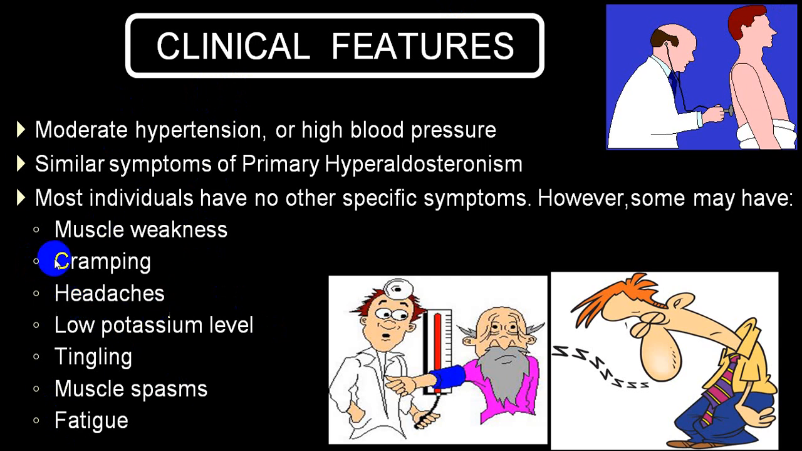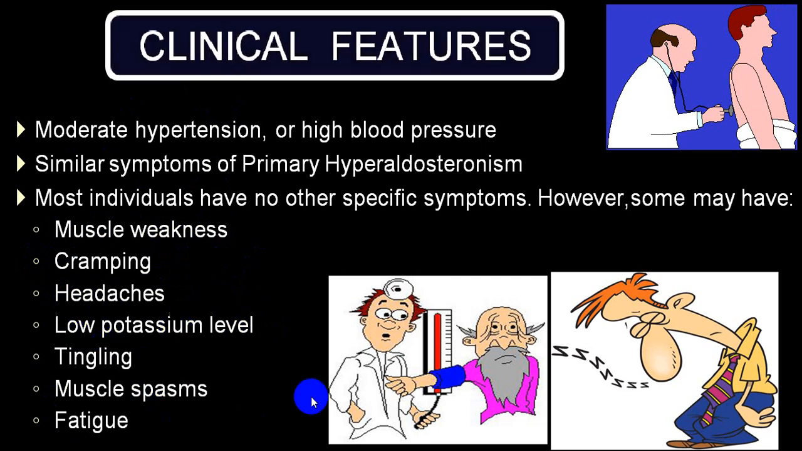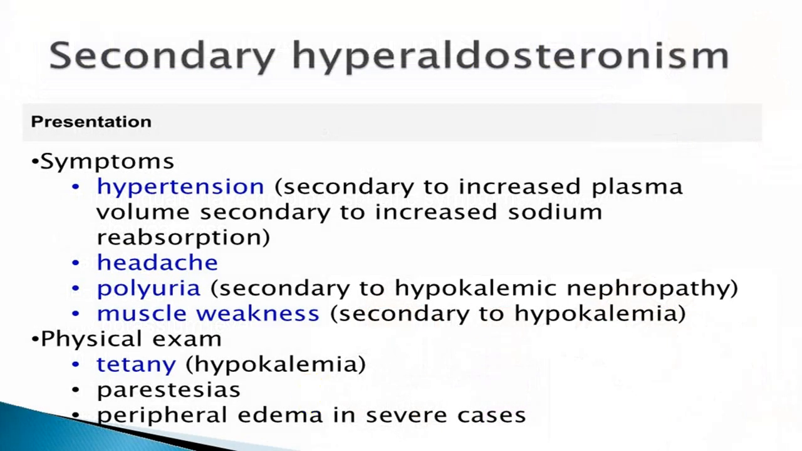Hypertension will produce headache; muscle cramps and weakness will be because of hypokalemia, low potassium level, tingling, numbness, muscle spasm, fatigue. Secondary will produce secondary hypertension, headache, polyuria, muscle weakness. You can get hypokalemic tetany, paresthesia. Peripheral edema is more common with secondary because there is no escape phenomenon in this. Peripheral edema in severe cases you come across, particularly congestive heart failure, cirrhosis, nephrotic syndrome. In all those you have an excess of extracellular fluid volume, and that will produce peripheral edema.